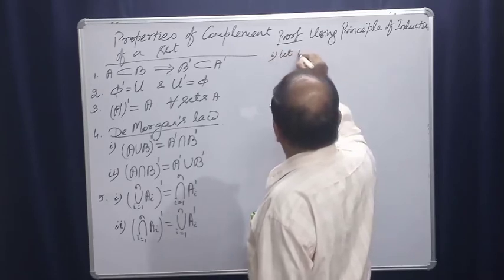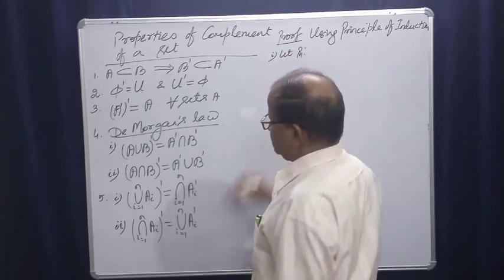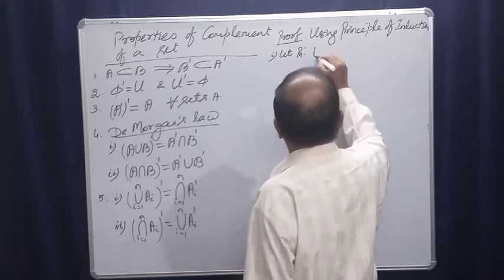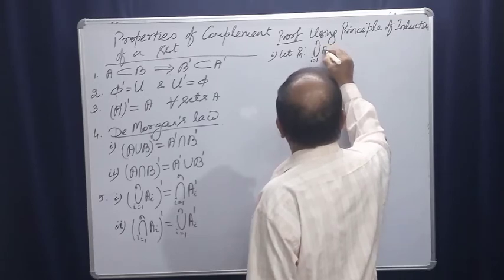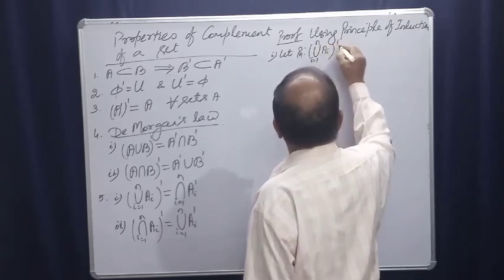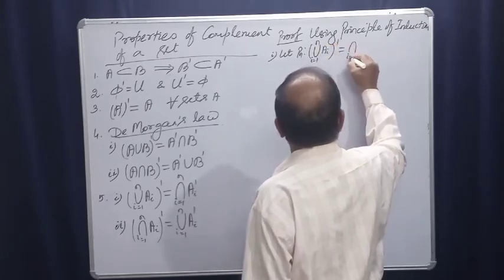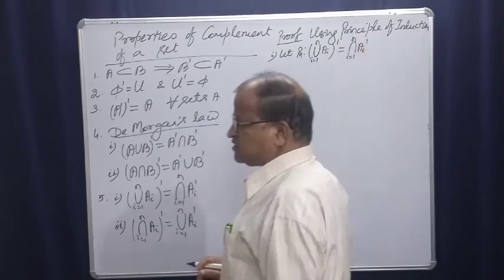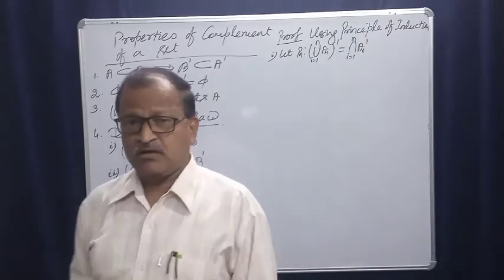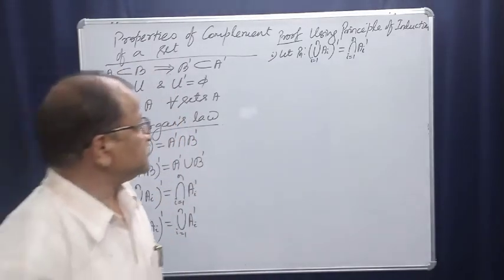Let Pn represent: union i is equal to 1 to n Ai whole complement is equal to intersection i is equal to 1 to n Ai complement. Suppose this is our statement Pn, right?